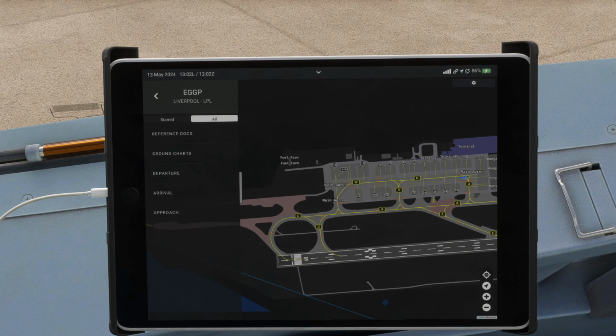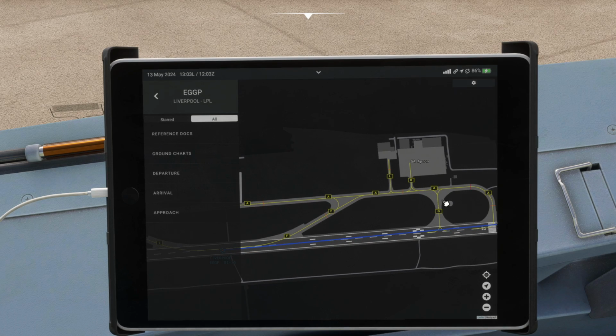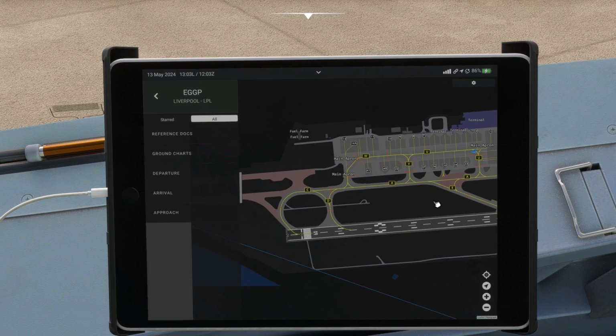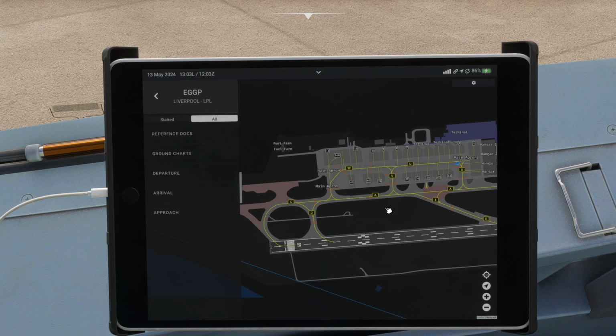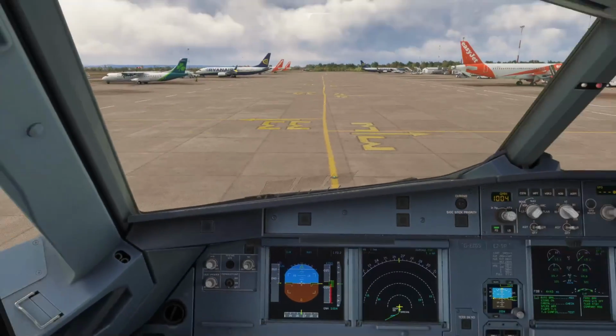Alright, so the initial instruction it gave us was Alpha and Bravo. Now, I'm not entirely sure where Bravo is at Liverpool. Assuming it's not at the other end, which no, it's not. So where Bravo is, no idea. But we did ask it to give us an intersection Delta departure, which it has said we could do and recognised that as well. So we will make the taxi and then we'll contact tower and see what happens.